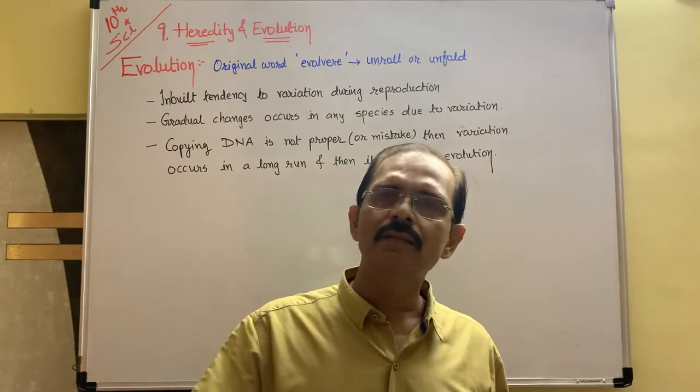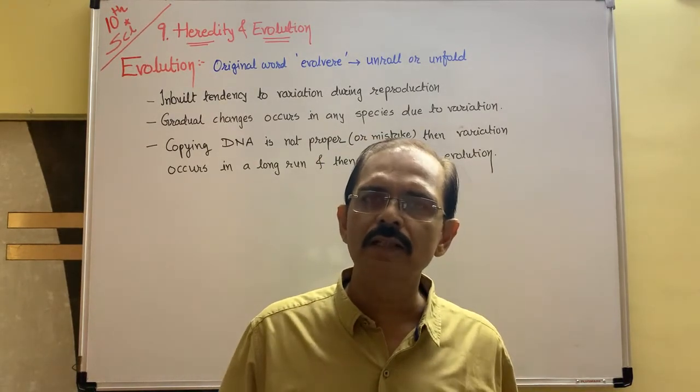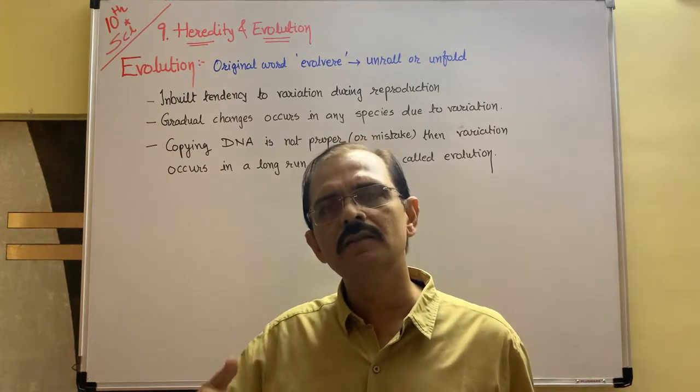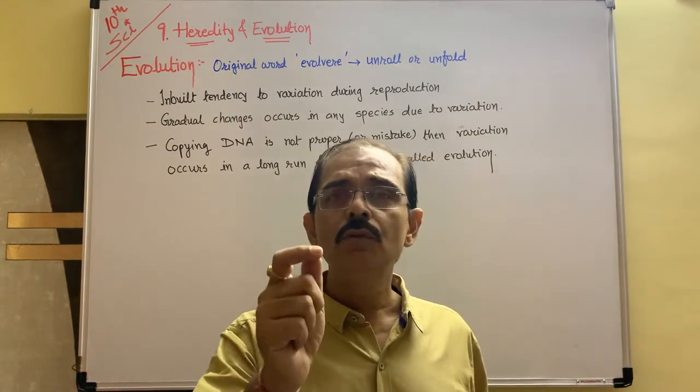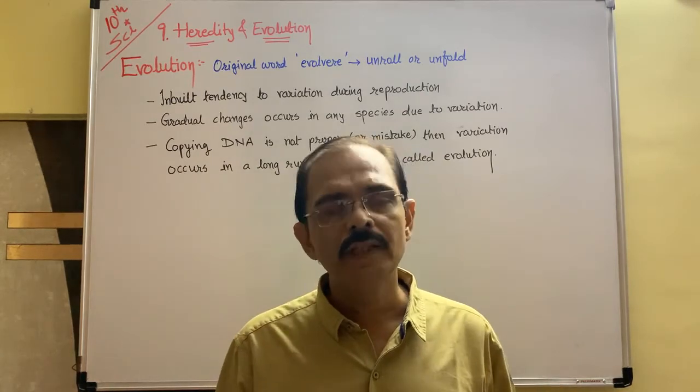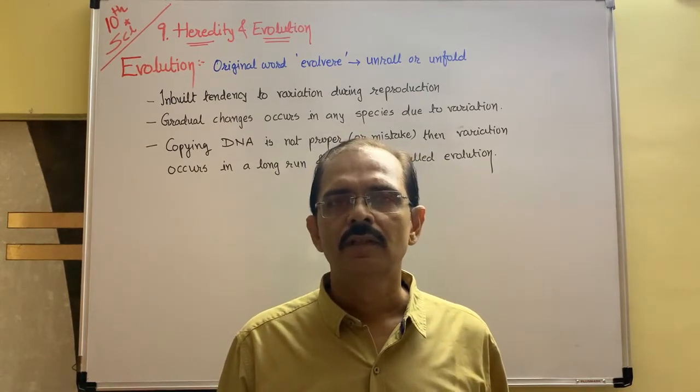So once again, for the survival problem, what happens? The mutation starts. After generations, suppose a blue color beetle arises.